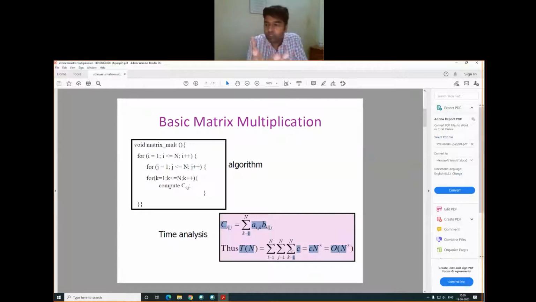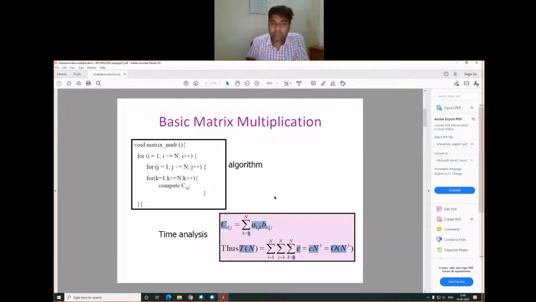Okay, so what is the dominating term in the basic matrix multiplication? As we know, there are three for loops, and every loop is running iteratively from 1 to n. So totally how many for loops do we have? Three for loops, and every loop is running from 1 to n. So the summation from 1 to n using these three for loops is equal to n cube. And by using the big O notation, we can say that the time complexity of the basic matrix multiplication operation is big O of n cube.